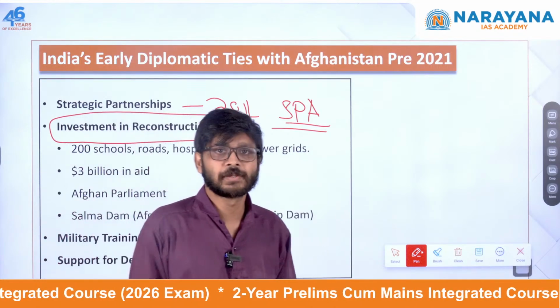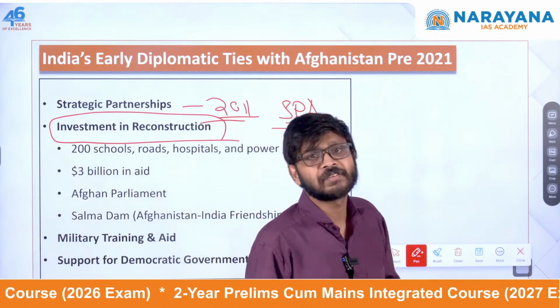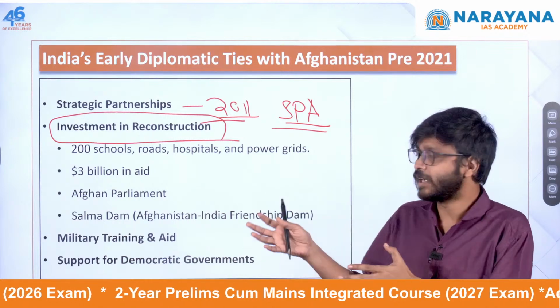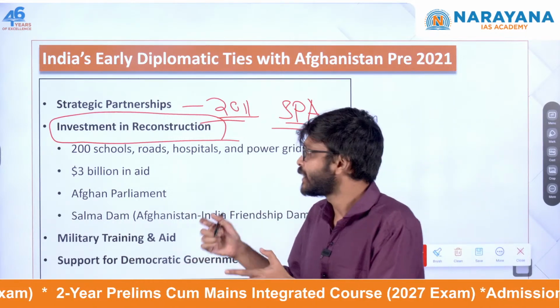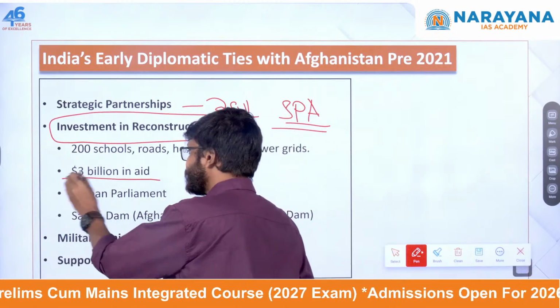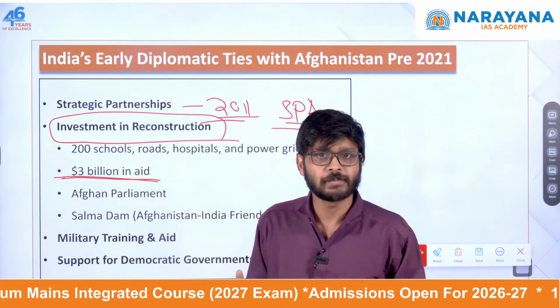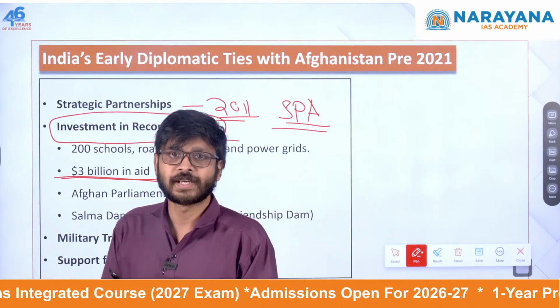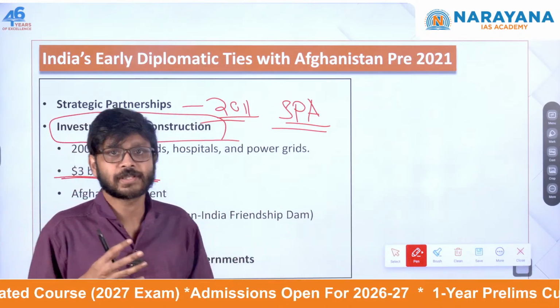Afghanistan had a non-Taliban government, so India has heavy investment in this. After this, in the post-Taliban period, India invested in Afghanistan for reconstruction. For example, India has given $3 billion in aid to Afghanistan to help rebuild the country, and also